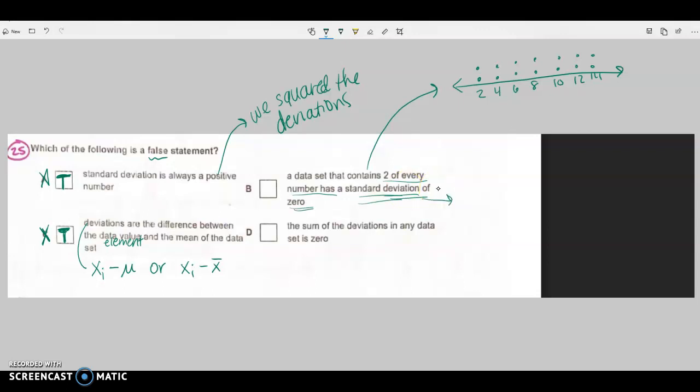Well, the only way that you can get a standard deviation of 0 would be if all of your deviations were actually 0. So we can tell right off the bat that that is not true. The only way this would happen is if all elements were equal.